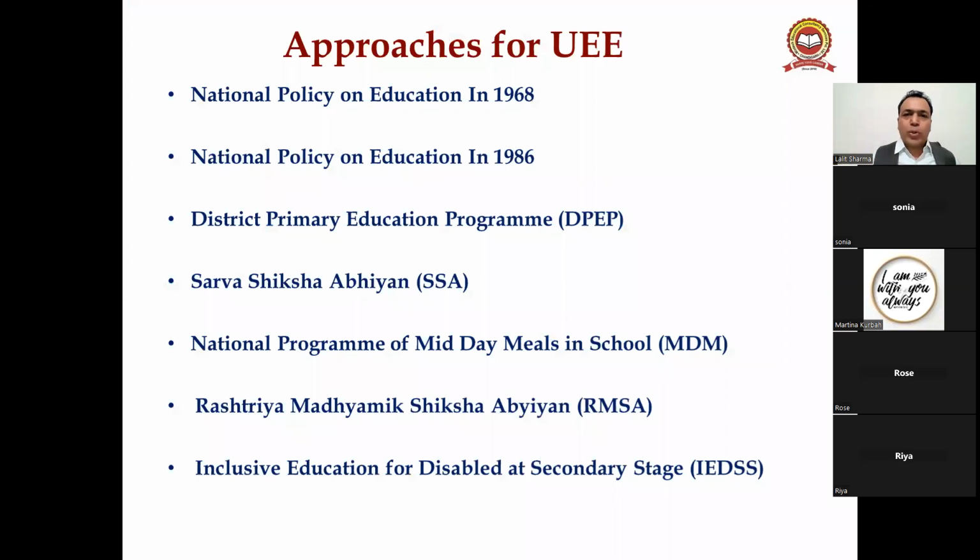So, guys, these are the approaches for UEE. National Policy on Education 1968, National Policy on Education 1986, District Primary Education Program, Sarva Shiksha Abhiyan, National Program of Midday Meal in Schools, Rashtriya Madhyamik Shiksha Abhiyan, and Inclusive Education for Disabled at Secondary Stage. Right? So these are all the approaches. The government has launched all of these approaches. For which purpose? In order to achieve the universalization of elementary education.